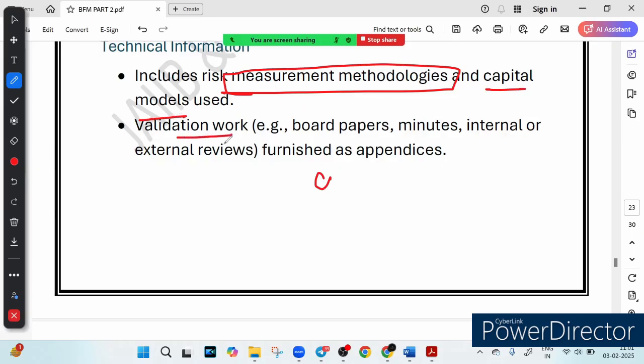It includes validation, meaning minutes of meeting, external review, board's approval. Imagine submitting a business plan: you need supporting documents to prove your numbers. Similarly, the bank provides validation in ICAAP.